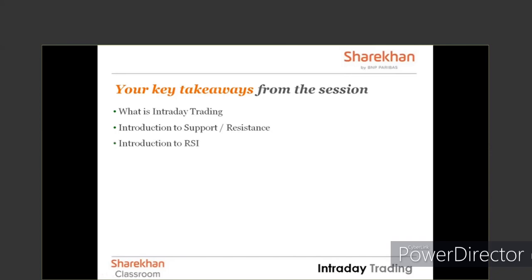Now, along with support and resistance, we will talk about another indicator, that is RSI, Relative Strength Index. What is RSI? What does it look like? And how can you use it along with support and resistance in order to identify a trade? We will discuss that briefly. In Trading Guidelines 1 and Trading Guidelines 2, we will discuss that once we identify a trade using supports, resistances and RSI, where will be your entry, where would be the stop loss, and what would be the target. So entry, stop loss, and target is what we are going to discuss in the Trading Guidelines.